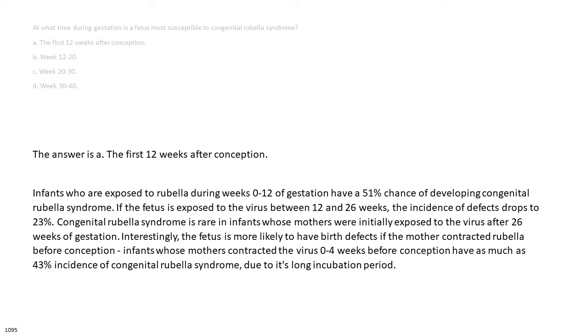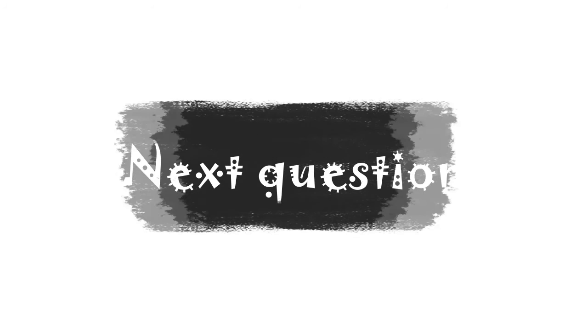Interestingly, the fetus is more likely to have birth defects if the mother contracted rubella before conception. Infants whose mothers contracted the virus 0 to 4 weeks before conception have as much as a 43% incidence of congenital rubella syndrome, due to its long incubation period.